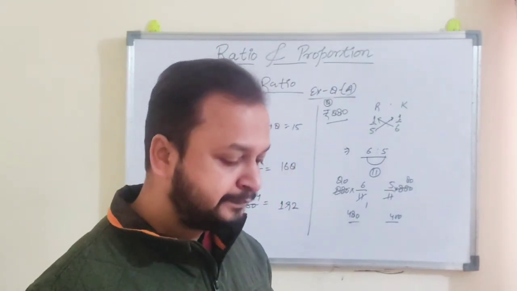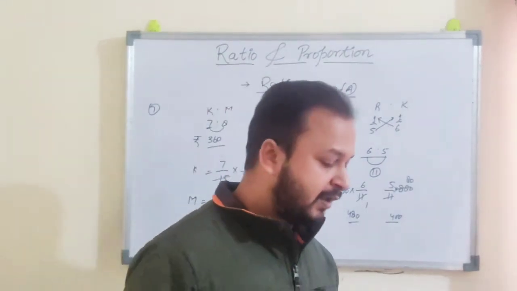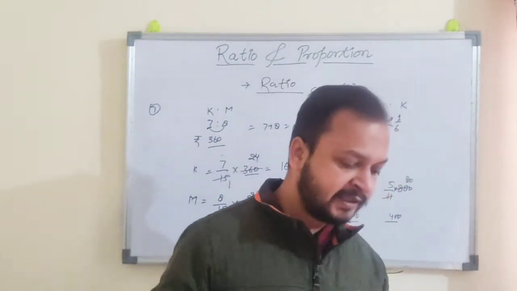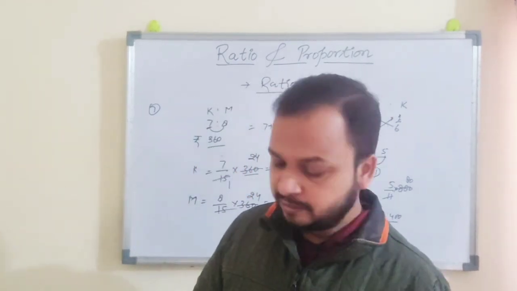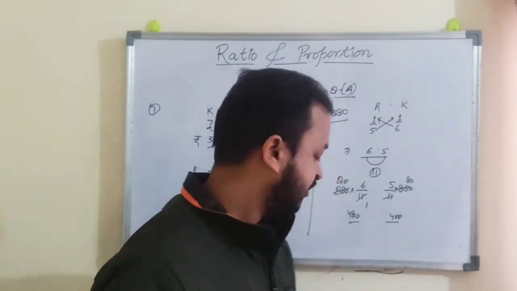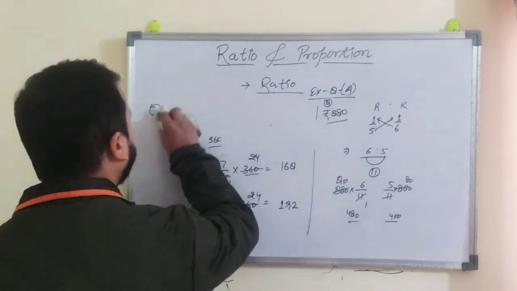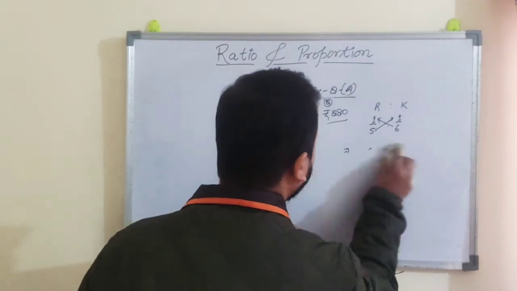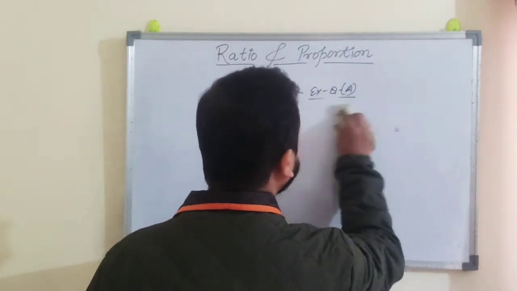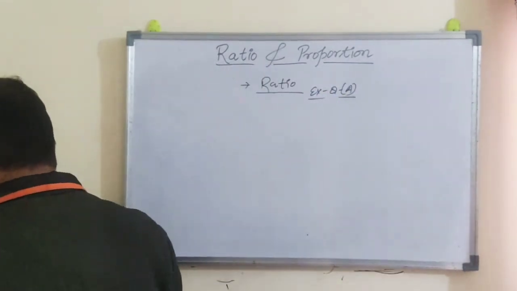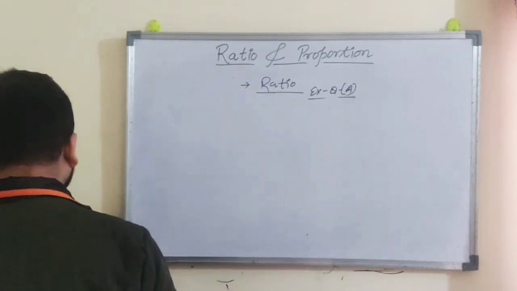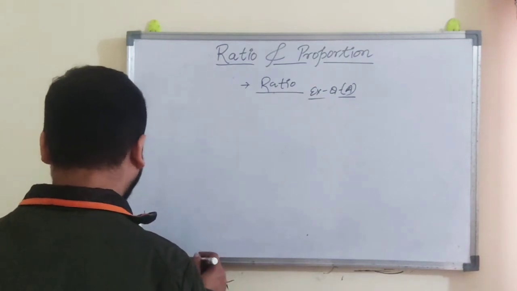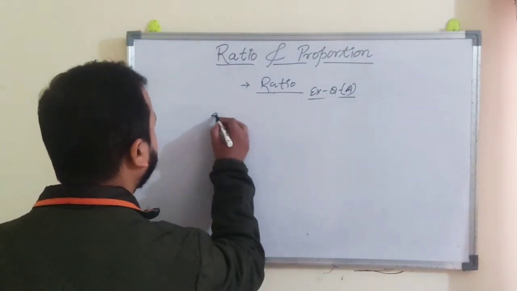Now question number 10. Questions 10, 11, 12, 13 are the same, so I'll do one question from them. In question 10, the question is: what number must be added to each term of the ratio 9:16 to make the ratio 2:3?